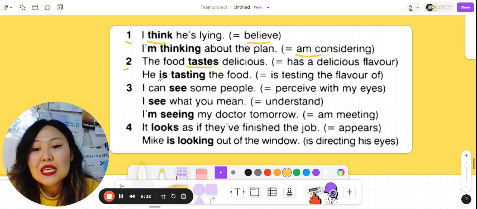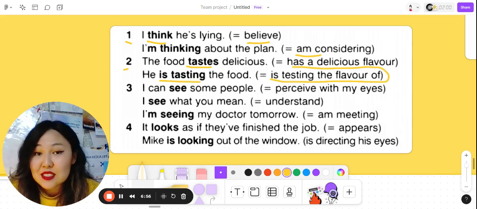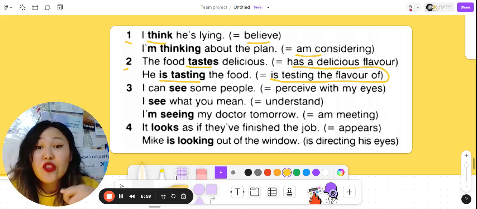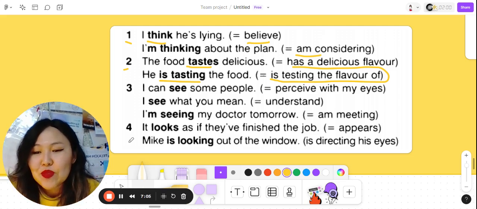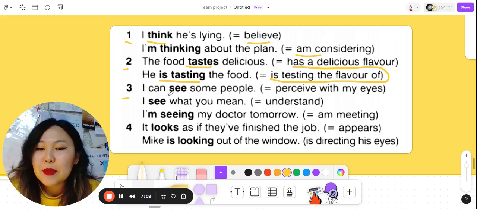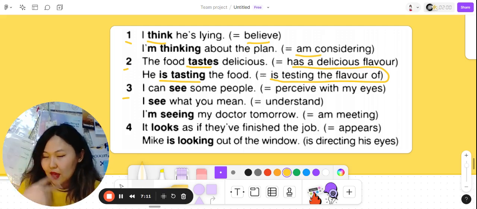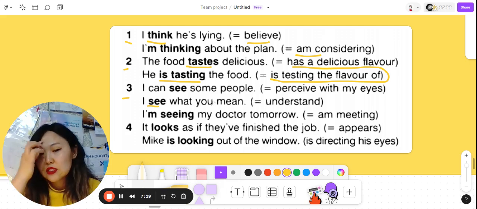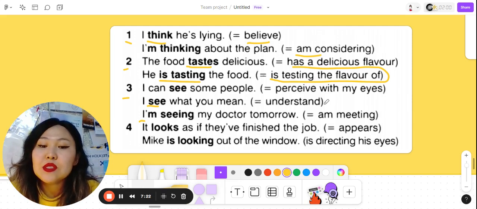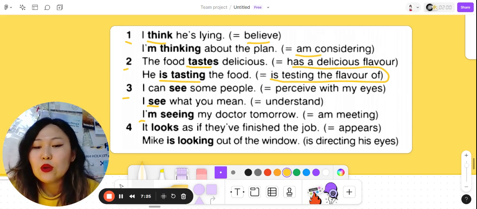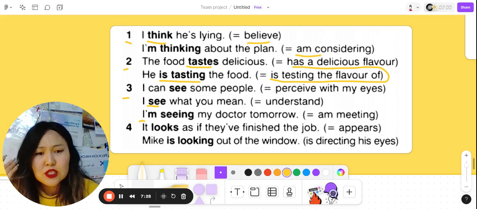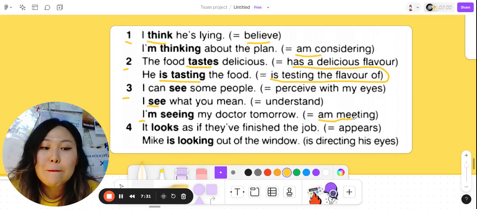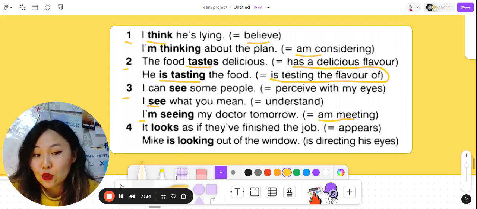But the second example, he is tasting the food. This means that somebody is testing the food. He is tasting it right now, means eating it right now. The third one, I can see some people, perceive with my eyes. Yeah, we get it. And the next one, I see what you mean. I understand. As I said before, we can use it for understand. But the third example, I'm seeing my doctor tomorrow. Here we are not talking about seeing with your eyes or perceiving or understanding, but here we are talking about meeting. I am seeing my doctor tomorrow.